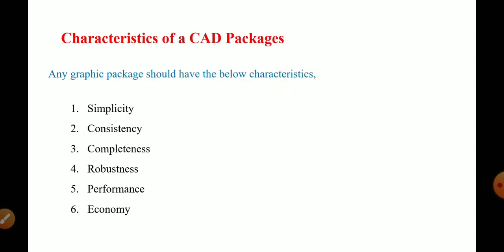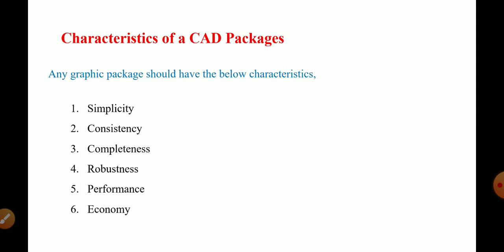Then characteristics of the CAD packages. Any graphic package should have the following characteristics. That means the CAD package should be as simple as possible. Simplicity should be there. Then it should work consistently; consistent operations should be there.